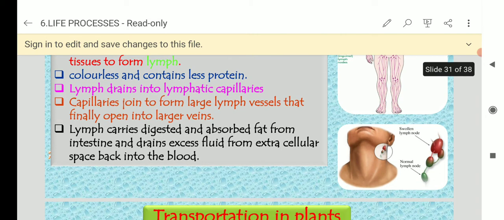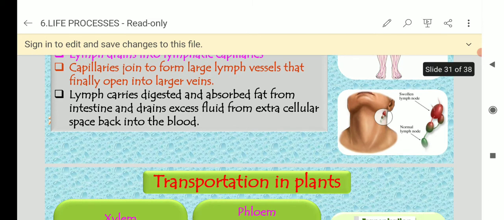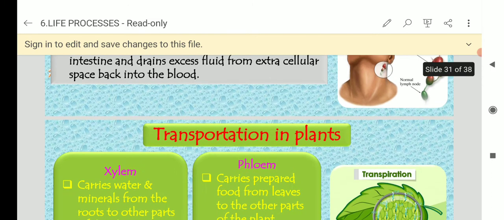Lymph drains into lymphatic capillaries. Capillaries join to form large lymph vessels that finally open into larger veins. It also has its own vessels, called lymph vessels. Lymph carries digested and absorbed fat from the intestine and drains excess fluid from the extracellular space back into the blood.